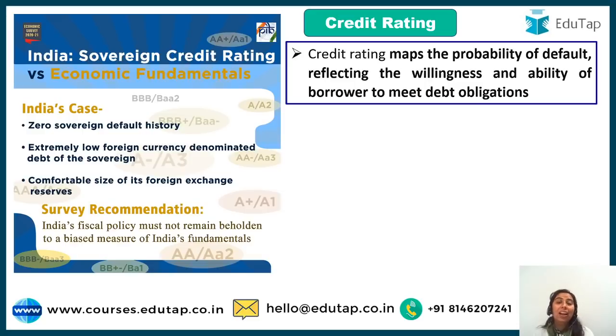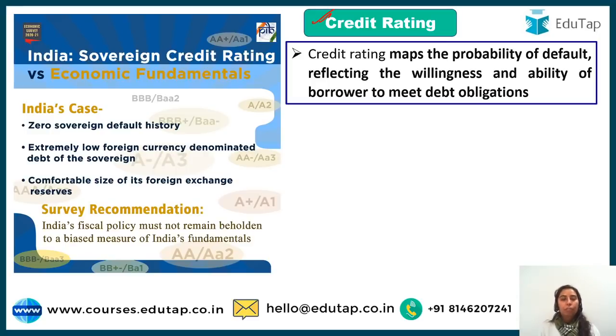Talking about credit rating, India has not been given a good rating. So our survey is saying we have a reason for that. They say our sovereign credit rating is not anywhere telling about economic fundamentals. This is what Subramaniam ji said, that probably this sovereign credit rating is not in favor of the economies which are growing like China and India. They are actually biasing towards us.